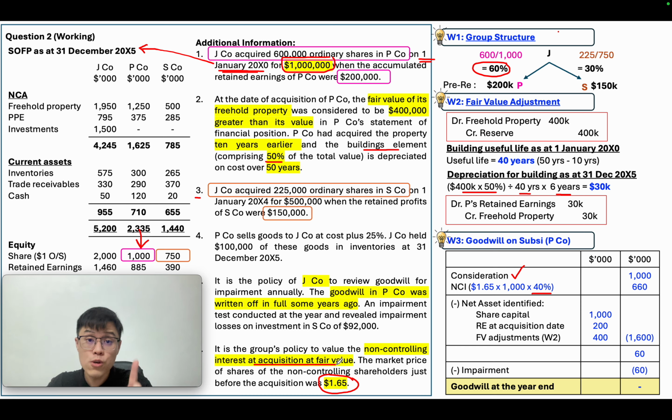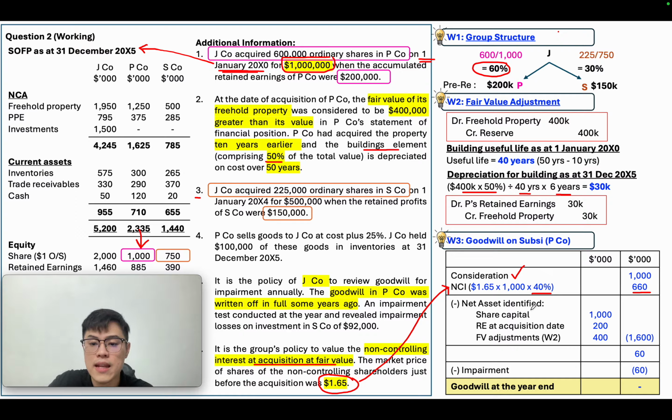This is called the full goodwill method. If you have any impairment, you need to share it between parent and NCI. So you times the market value, and you will get a fair value of NCI at 660.